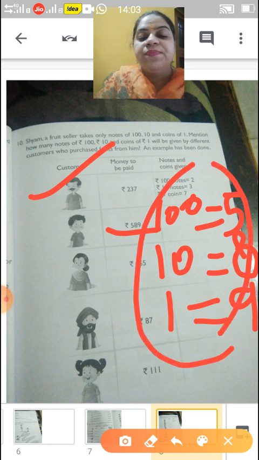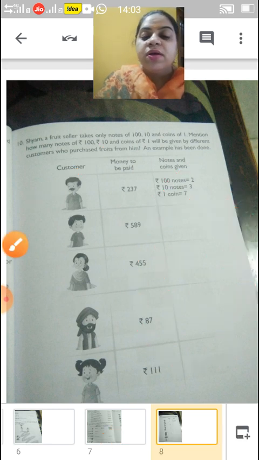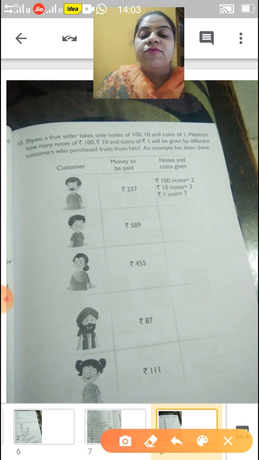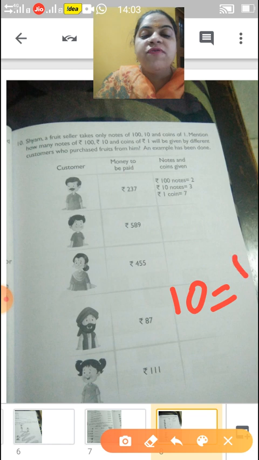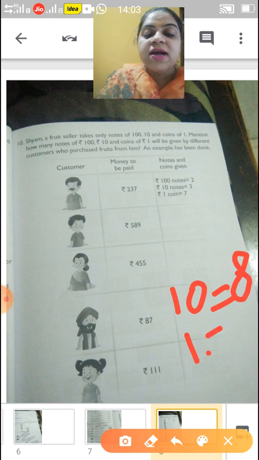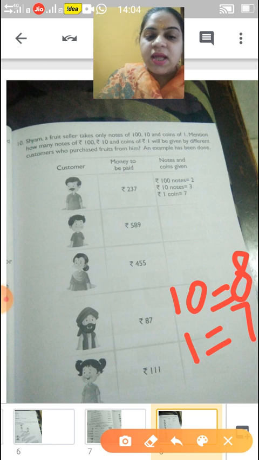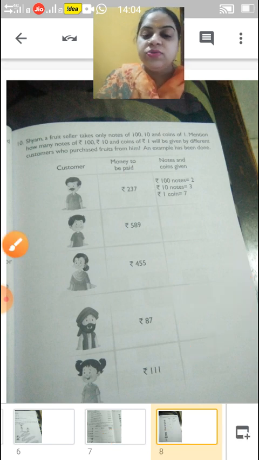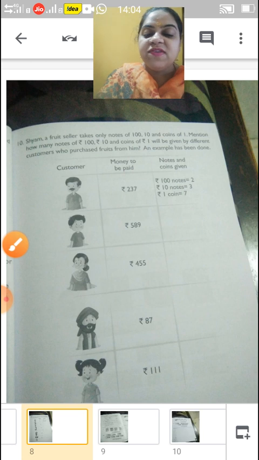Okay, children. Next, you will do. Now, for this, how many notes will he take? He will take 8 notes of 10. Okay, children. And 1 rupees coins he will take 7. So, children, 8 into 10, 80. 1 into 7, that is 7. So, 87. Now, children, come back to our next question.